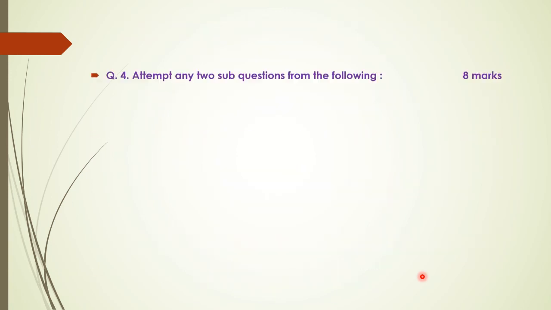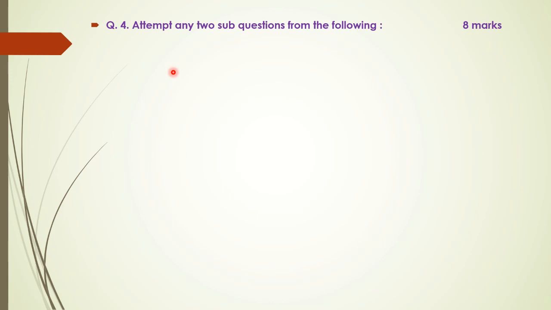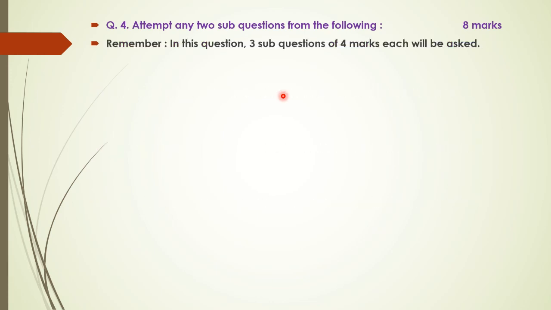That is question number 4 now. Attempt any 2 sub questions from the following. It is an 8 mark question again. Any 2 and 8 marks are given. That means every question carries 4 marks. In this particular question, 3 sub questions are asked, and out of those 3 sub questions you have to solve any 2.